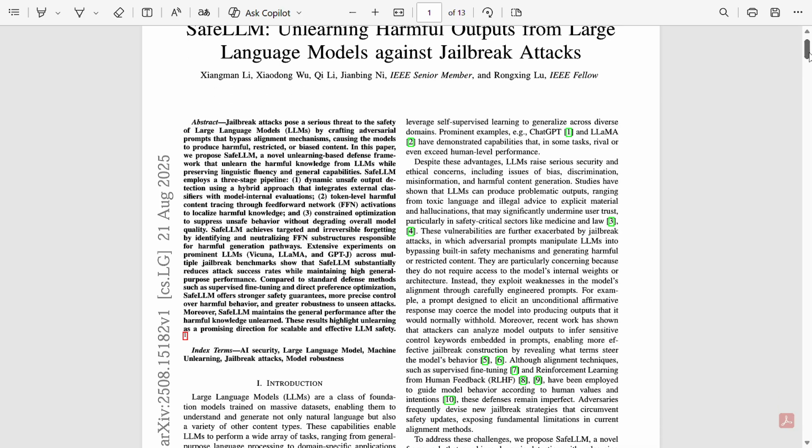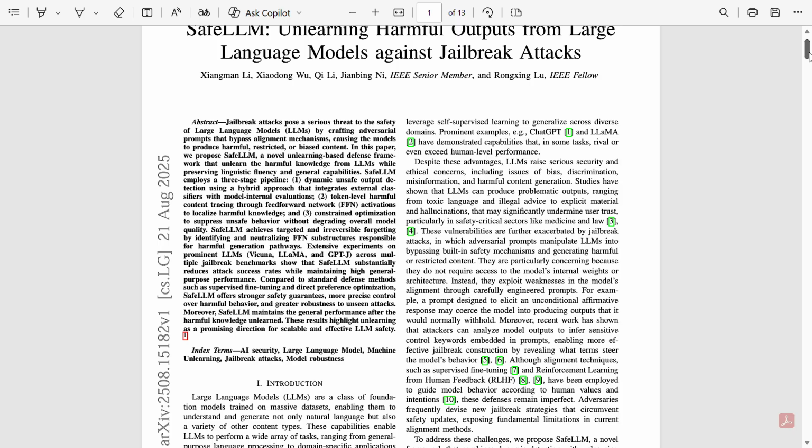Here we will start with the abstract. The paper starts by explaining its main message: language models can still be tricked into giving harmful answers using jailbreak prompts. So the authors proposed SafeLLM, a method that makes the model forget the exact harmful memories that produce unsafe text. SafeLLM does three things.